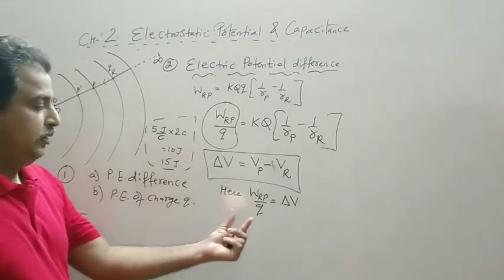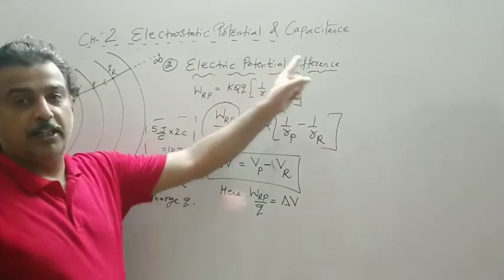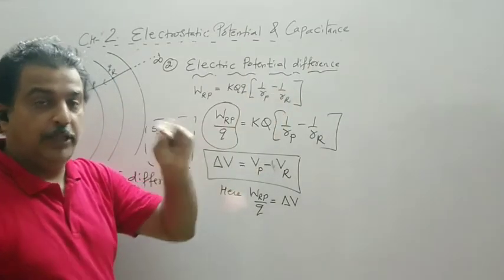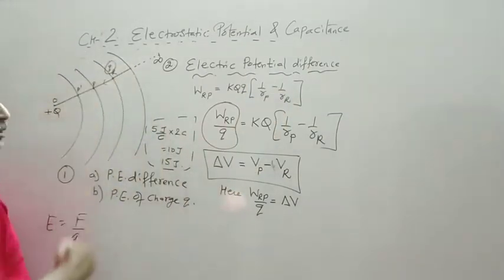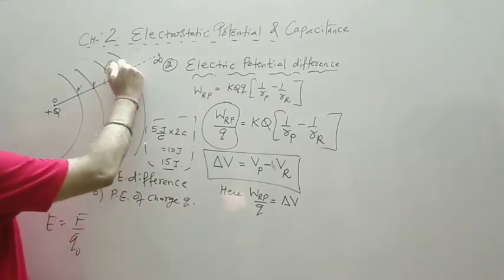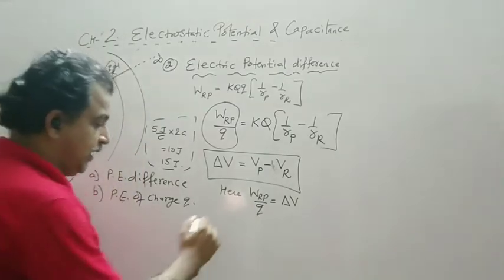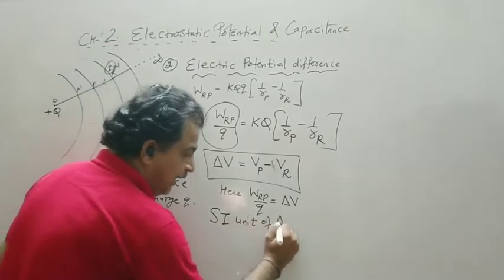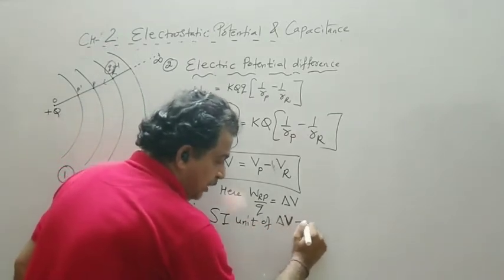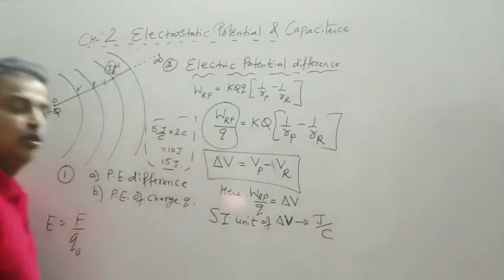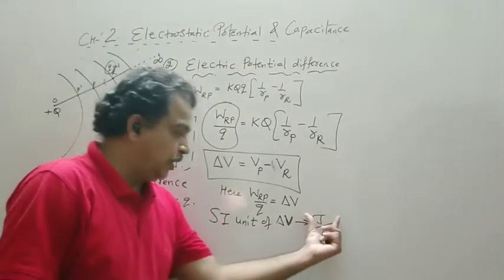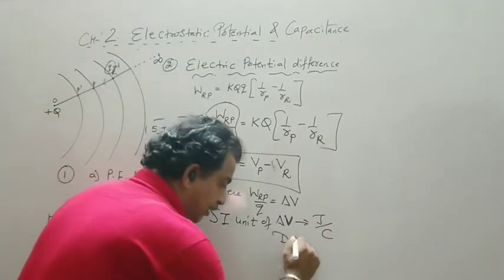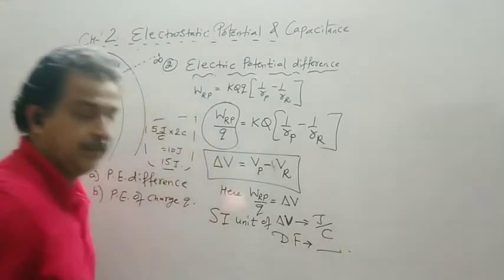So what is the electric potential difference? Again the same definition, but now instead of charge Q, we call it a unit positive charge, 1 coulomb. See, the SI unit of delta V becomes joule per coulomb. The dimensional formula of joule and coulomb is known. The dimensional formula is left as an exercise.